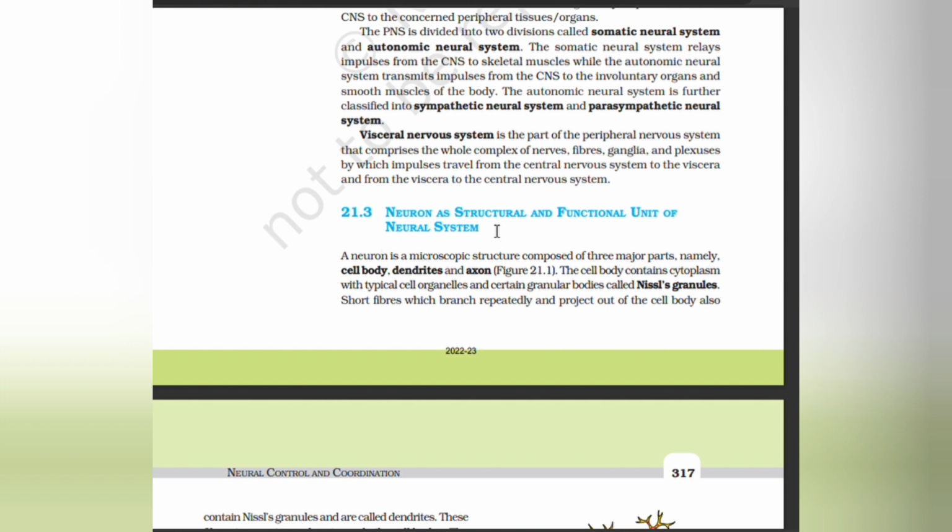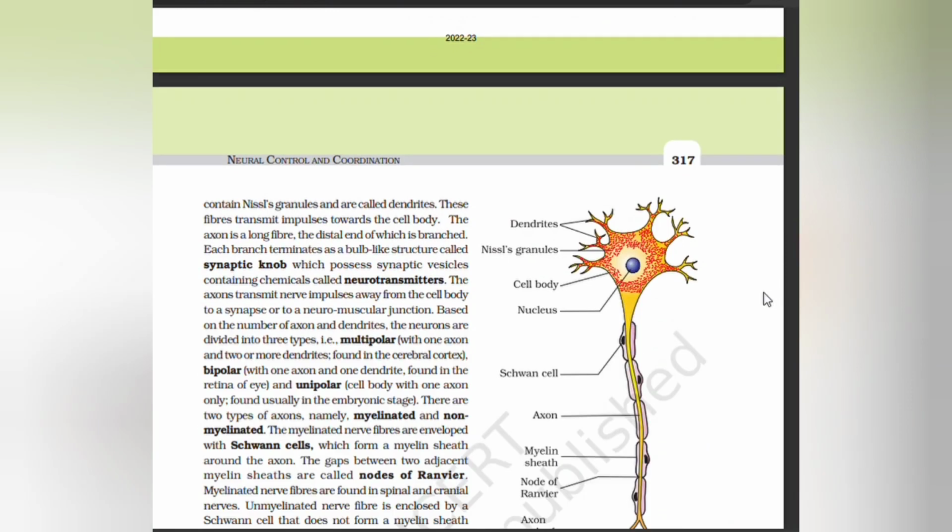Neurons as structural and functional unit of neural system. A neuron is a microscopic structure composed of three major parts, namely cell body, dendrites, and axon. The cell body contains cytoplasm with typical cell organelles and certain granular bodies called Nissl granules. Short fibers which branch repeatedly and project out of the cell body also contain Nissl granules and are called dendrites. These fibers transmit impulses towards the cell body.